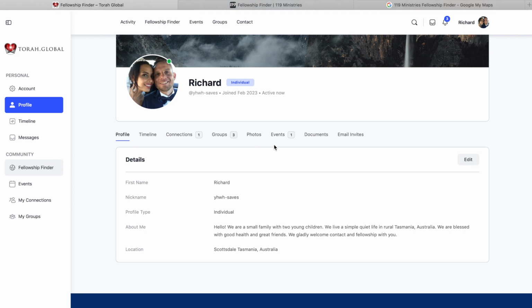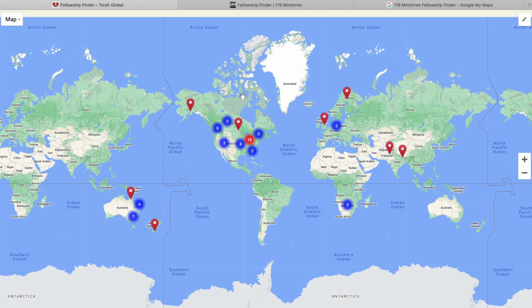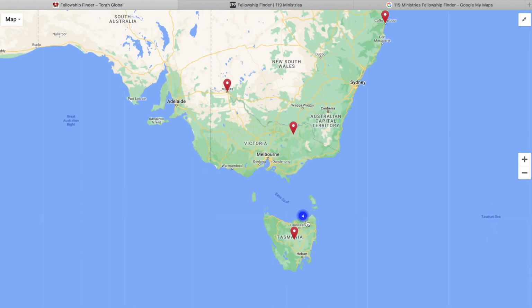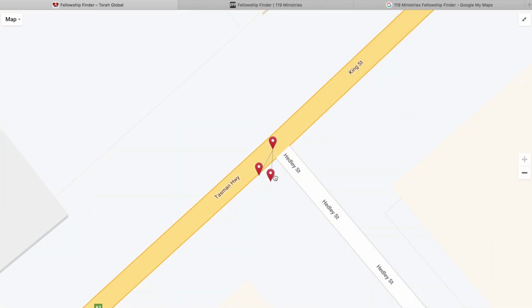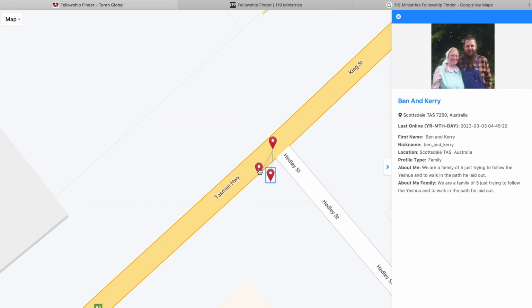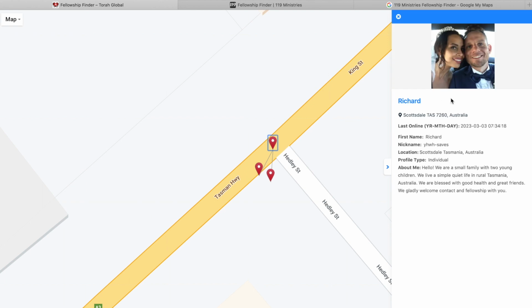On the left, you'll see Fellowship Finder, so we'll just see how that works. So it's a bit similar to the 119. You'll see markers. You'll see these blue circles with numbers. That just shows a cluster of people within a similar area. So we can go full screen there. So let's just find our location, for example. So here, there's 3. I think this one's me. No, that's my friends, Ben and Carrie. Friend Stephen. Here we are.